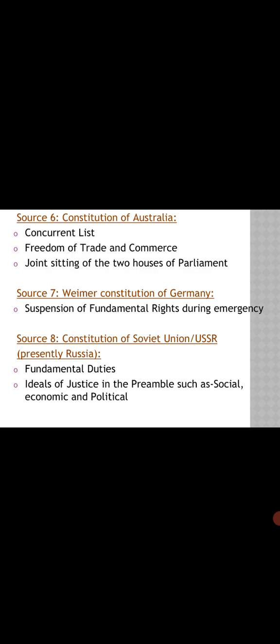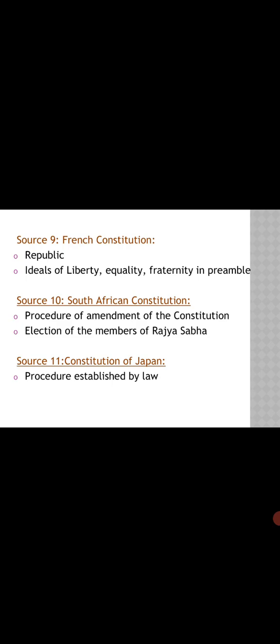Our fundamental duties, this idea has been brought from the Constitution of the Soviet Union. Ideals of justice in the preamble, such as social, economic and political, have also been brought from it. Next, from the French Constitution, the idea of republic, and the ideals of liberty, equality, fraternity in the preamble, all these are brought from the French Constitution.